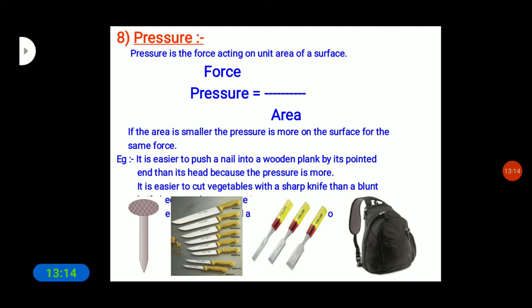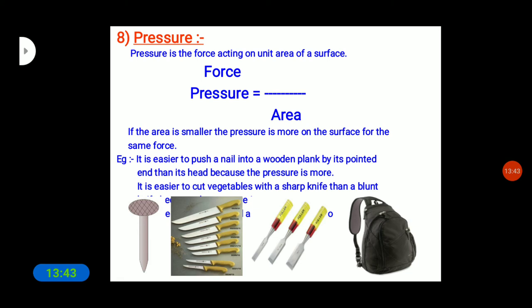Yes. To cut vegetables, we use a sharp knife, which is very easy compared to the blunt knife. By using a blunt knife we cannot cut the vegetables. When we use a sharp knife, it becomes very easy to cut them. Why? Because the force acting on a unit area of a surface is called what?